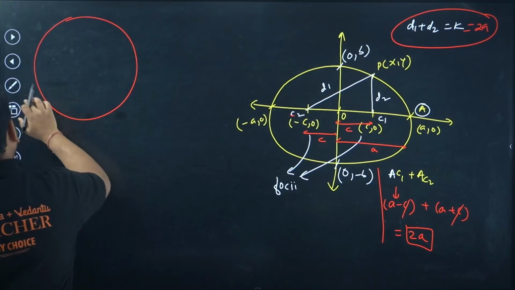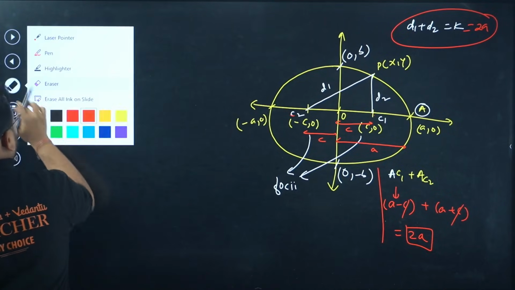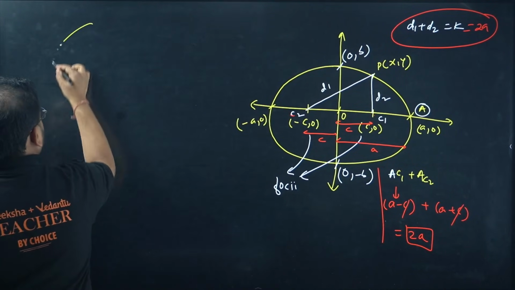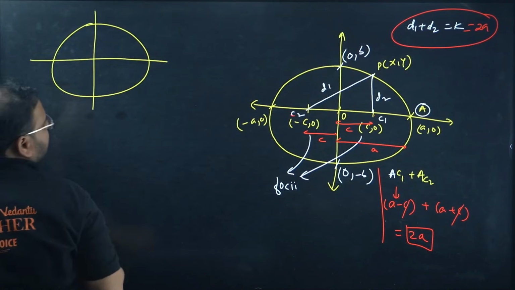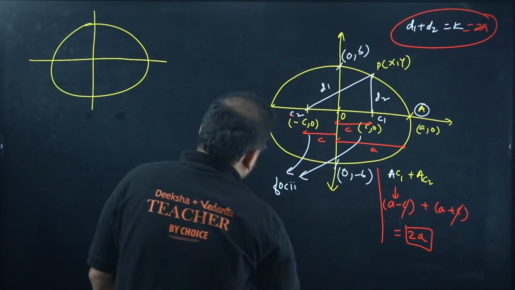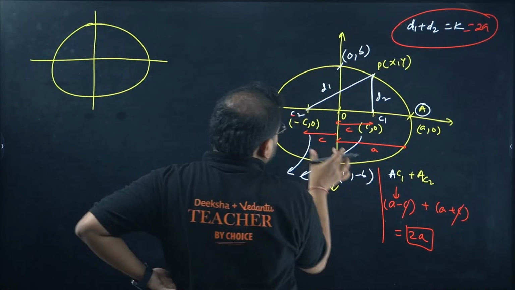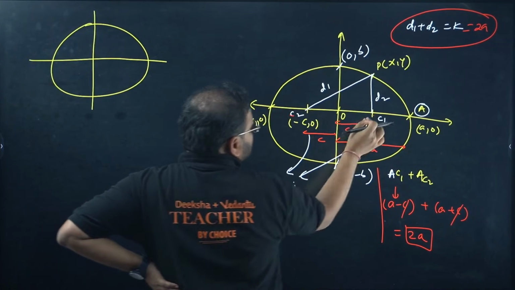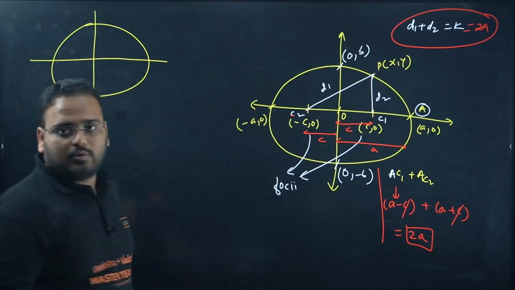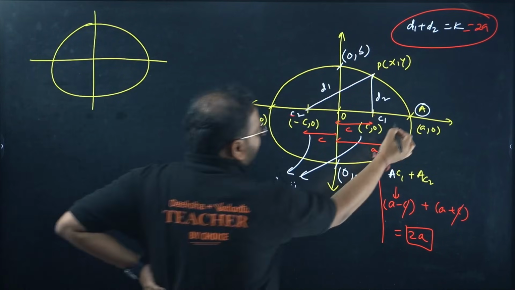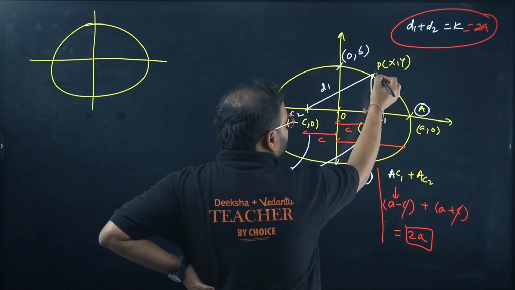It's not an ellipse. It is looking like a circle, but I want to draw an ellipse. This ellipse you check now. Same thing. Check here. When this point was over here, I get this distance to be what? Sum always equals 2A. When this point was here, we get 2A. Here also we get 2A.